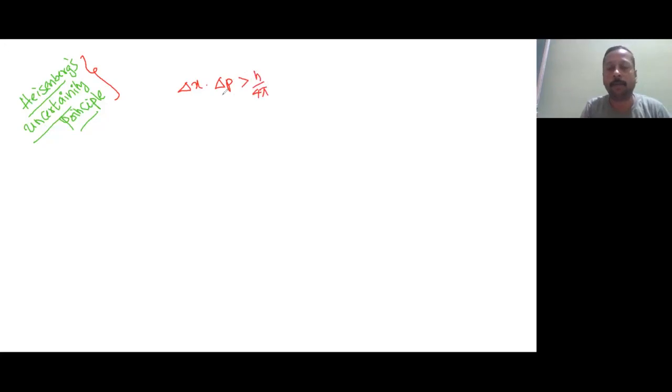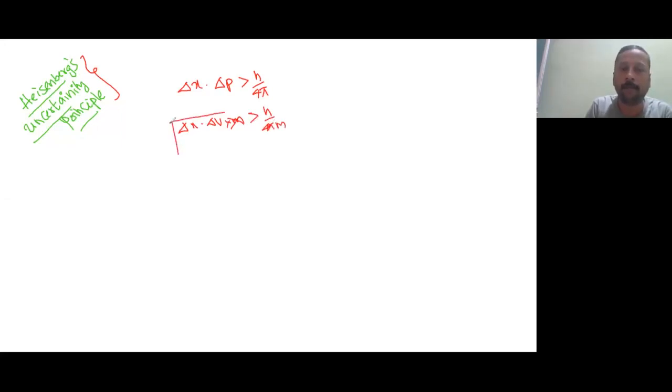Is this understood? So this is not applicable for stationary object. These are applicable only for those particles like electron which are small in size but moving with the high velocity. Understood? So delta x into here it will be delta v into mass. Understood? There is no uncertainty in mass. So you need not keep it here. So you can take that side, h upon 4 pi m.